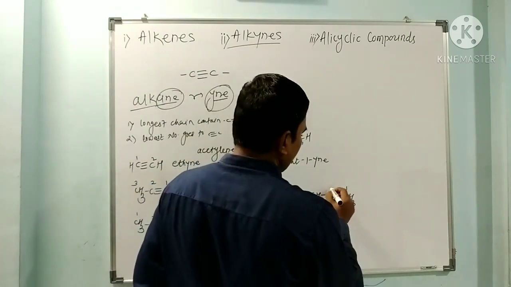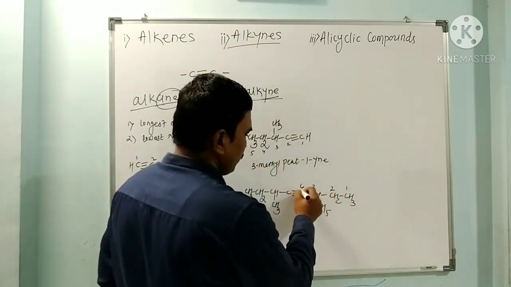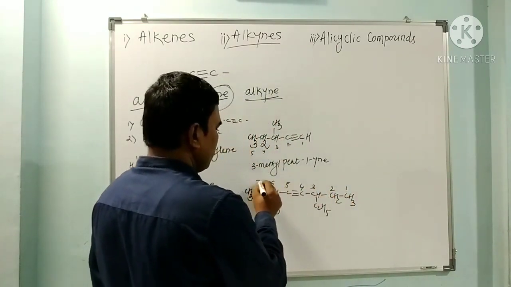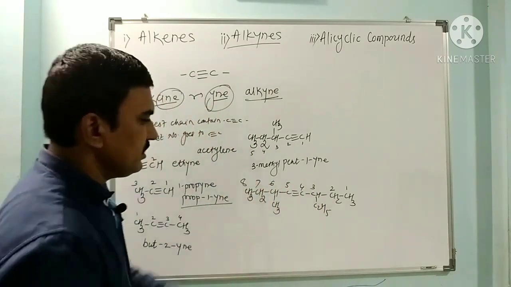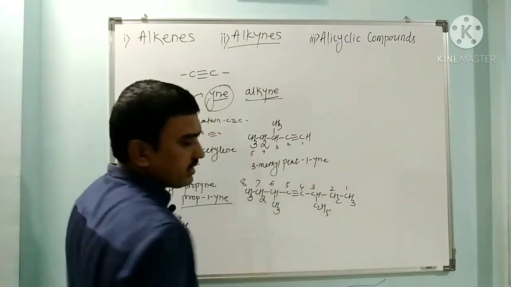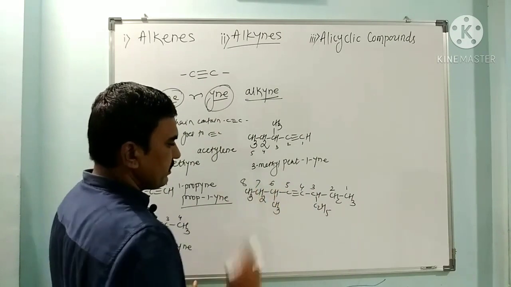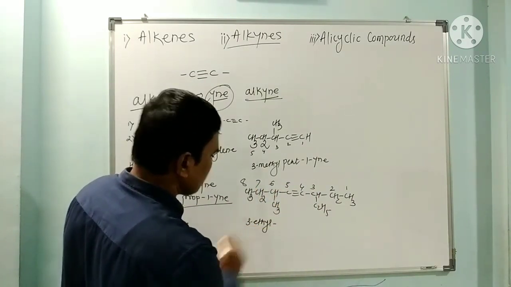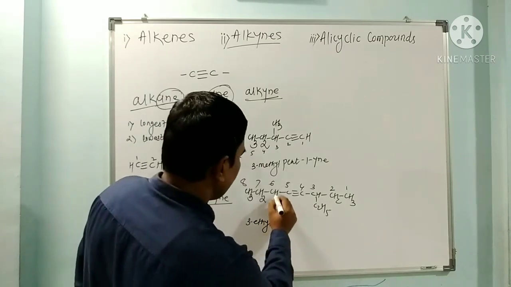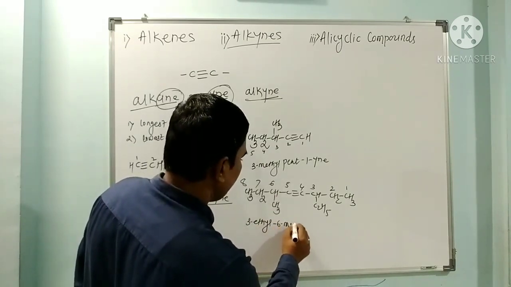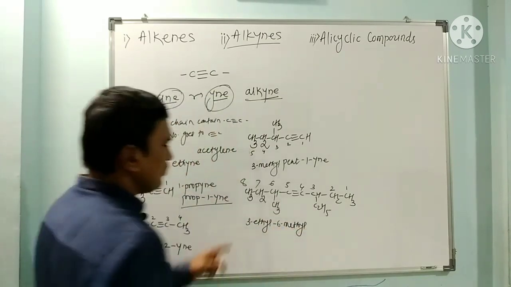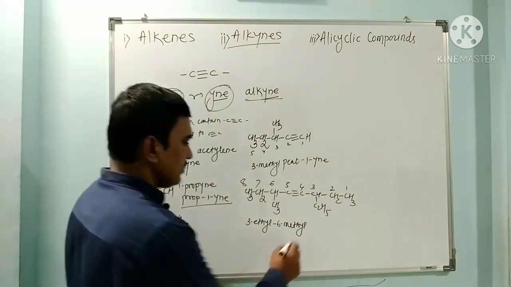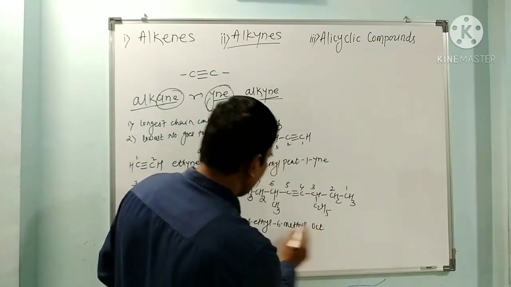So this is 1, 2, 3, 4, 5, 6, 7, 8. In this, the third carbon has an ethyl group, and the 6th carbon has a methyl group. So this is 3-ethyl-6-methyl. How many carbons? 8 carbons are there, so it is oct.